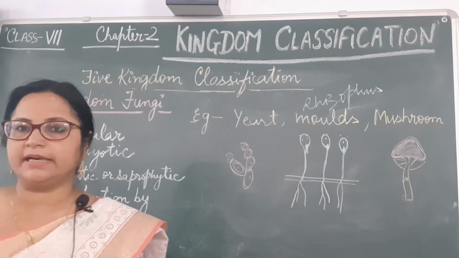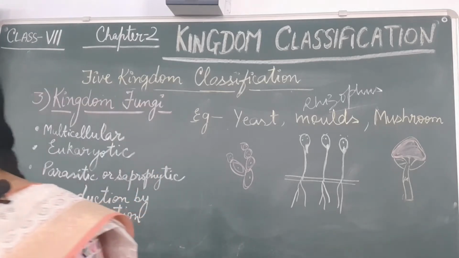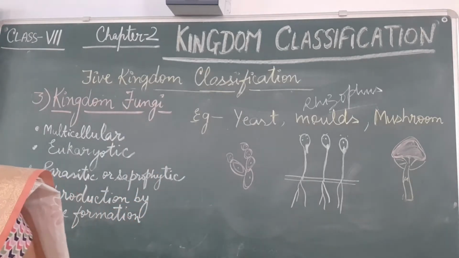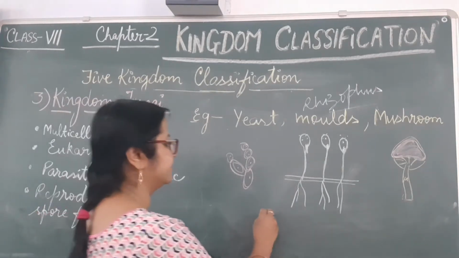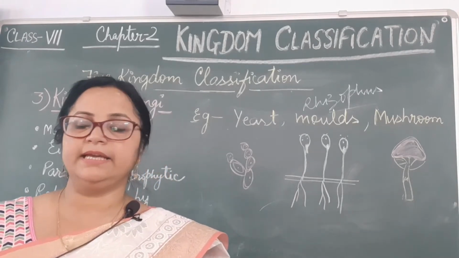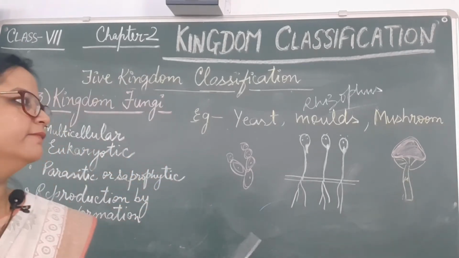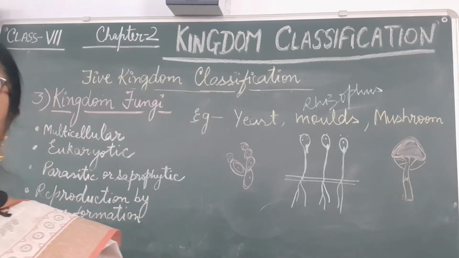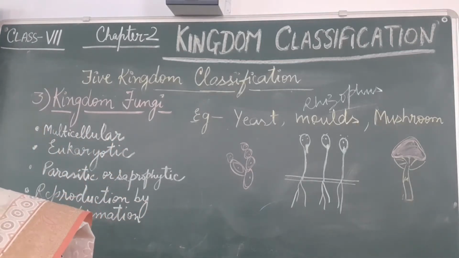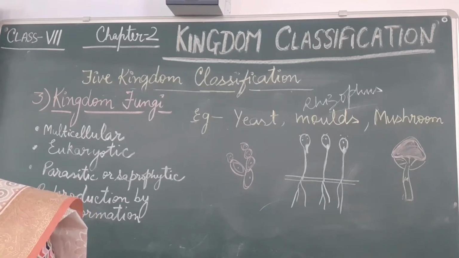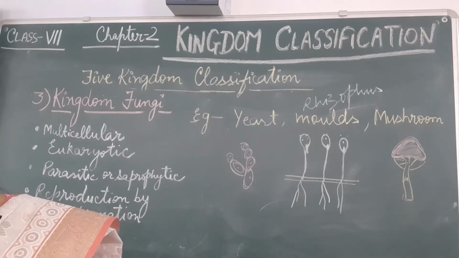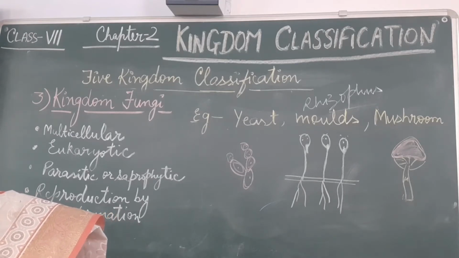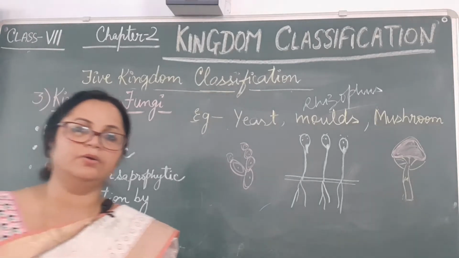Structure-wise, the bread mold has thread-like structures which are called the mycelium. Together, the mycelium forms the hyphae. Hyphae are part of the mycelium, the filamentous body, and the hyphae are multicellular or multinucleate. The cells are covered from outside by a cell wall made of chitin or cellulose. They do not contain chlorophyll.